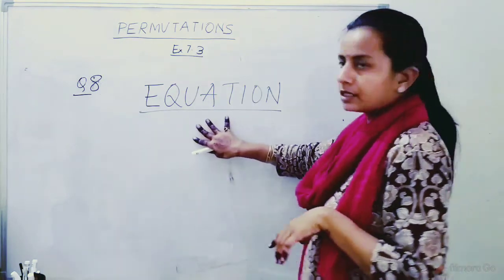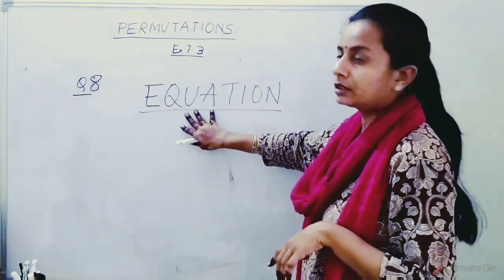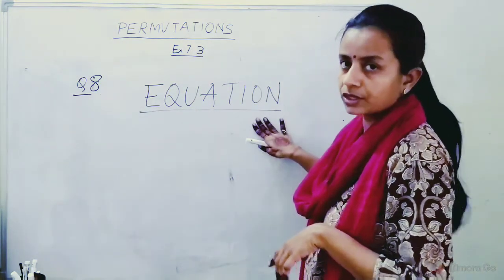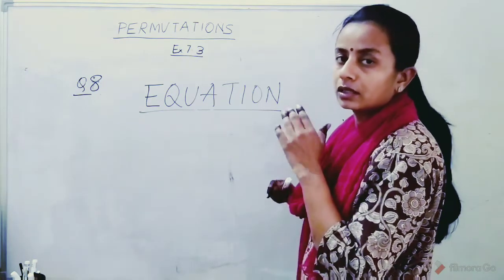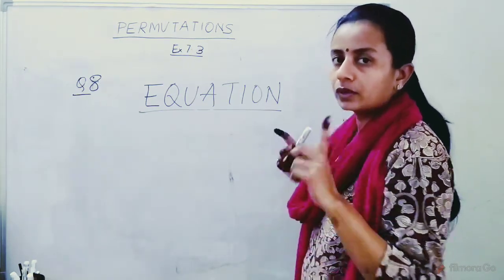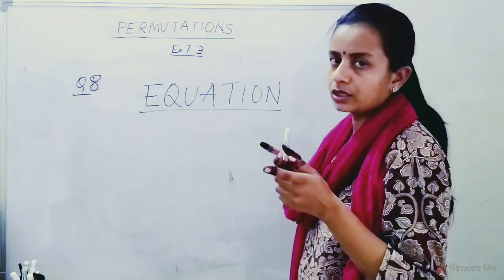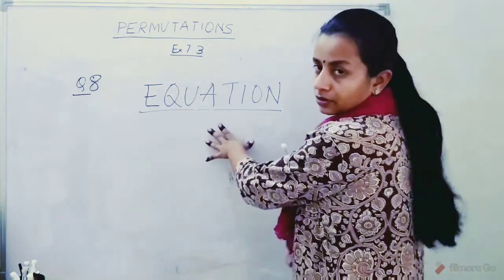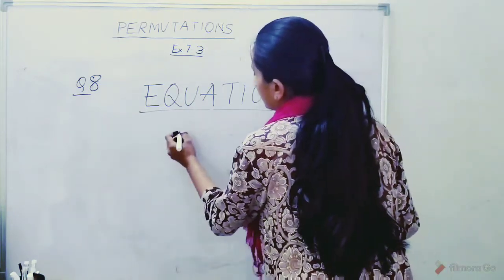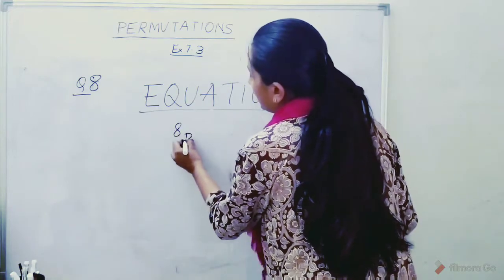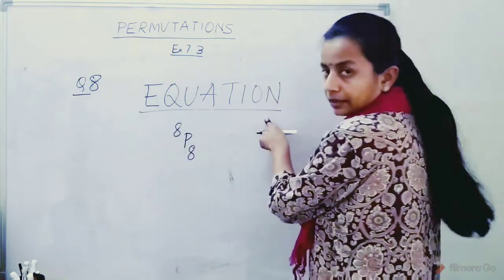So question number 8 says how many words can be formed using the letters of the given word by using exactly one letter at once only. So it's very easy. Applying permutation, we have 8P8. It's an 8-letter word.